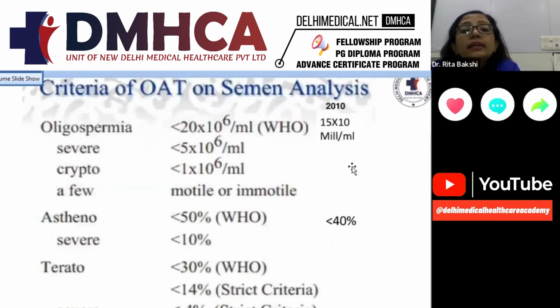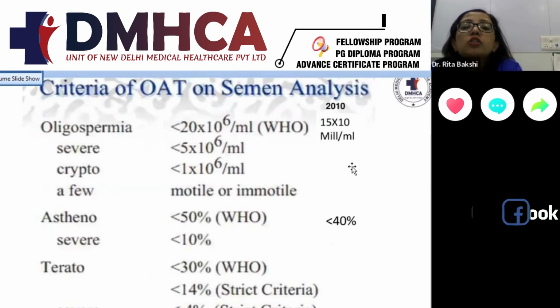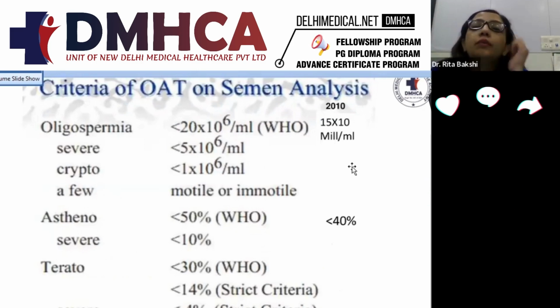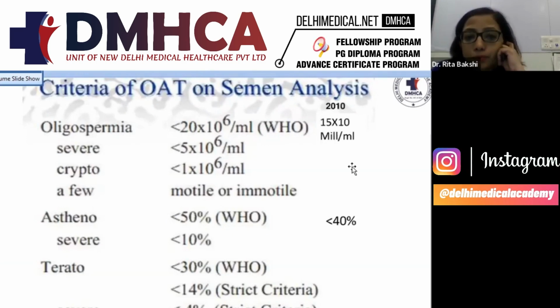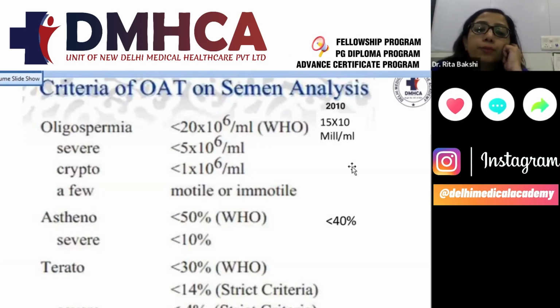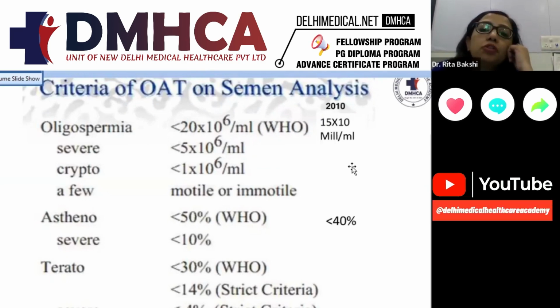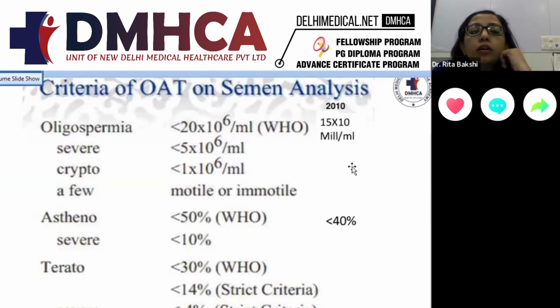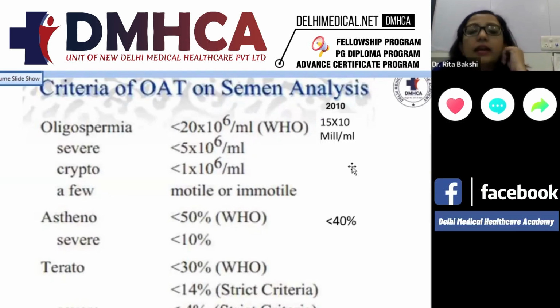Coming to the criteria on semen analysis: when is oligospermia called? Oligospermia is called when the sperm count is less than 15 million per ml according to 2010, and according to 2020, when the sperm count is less than 16 million per ml. Severe oligospermia is called when the sample has less than 5 million count, and cryptozoospermia is called when there are less than 1 million count or only a few motile or immotile sperm are present.